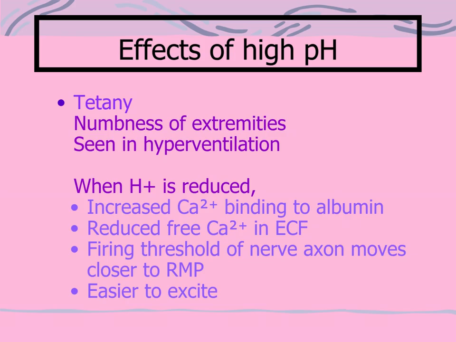When discussing effects of high pH, tetany is a significant feature. When H+ is reduced, calcium binding to albumin increases and hence free calcium decreases. Ultimately, the firing threshold of the nerve axon moves closer to resting membrane potential, which is easier to excite.